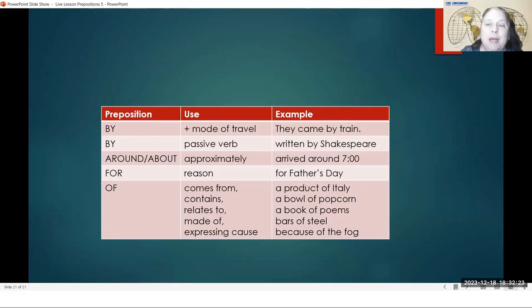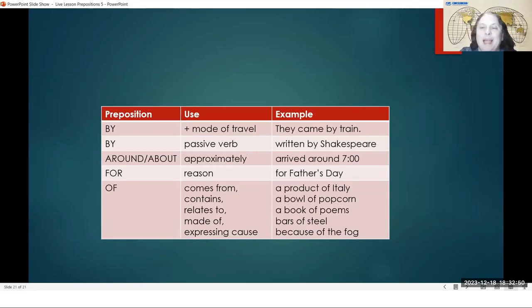What is something made of? Bars of steel. All of those bars that we saw in the picture are made out of steel. Or we could have a brick house, a house that is made of bricks, or a wooden house, a house of wood. And then expressing cause. Why is something happening? Because of the fog, because of.